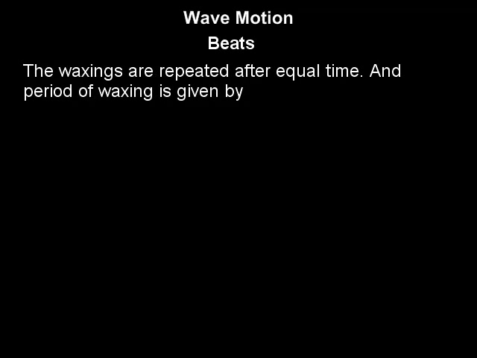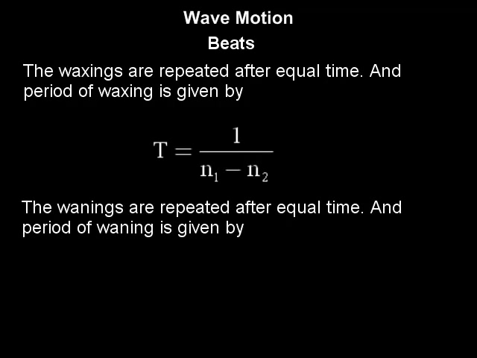The waxings are repeated after equal time, and the period of waxings is given by T is equal to 1 upon N1 minus N2. Similarly, wanings also repeat after equal time, and their period is also the same, that is T is equal to 1 upon N1 minus N2.